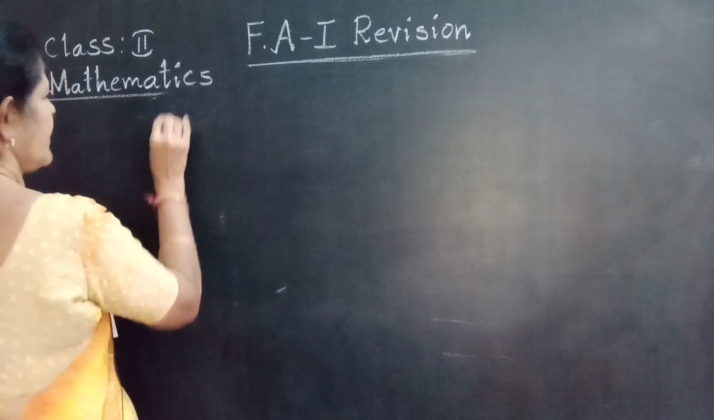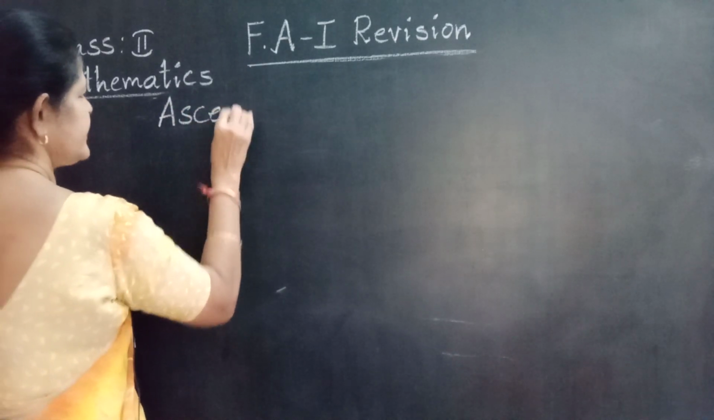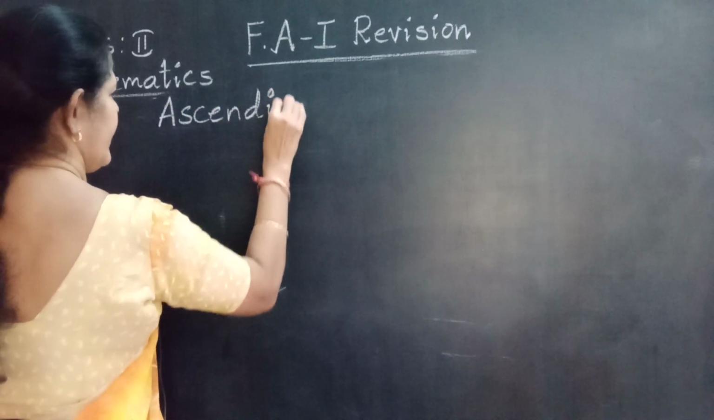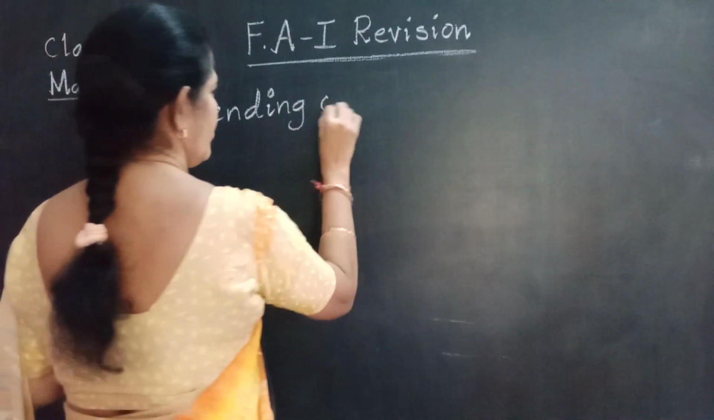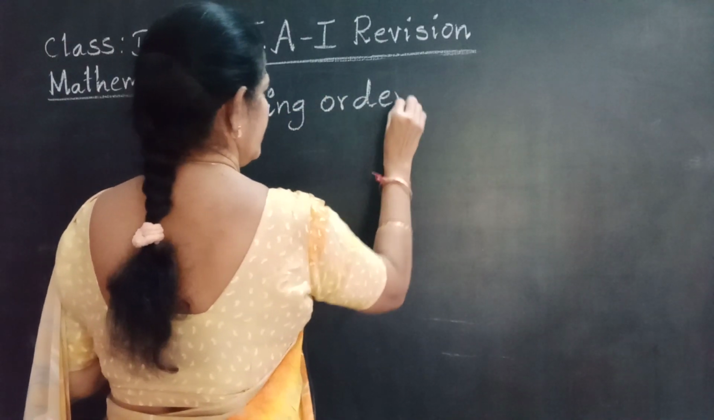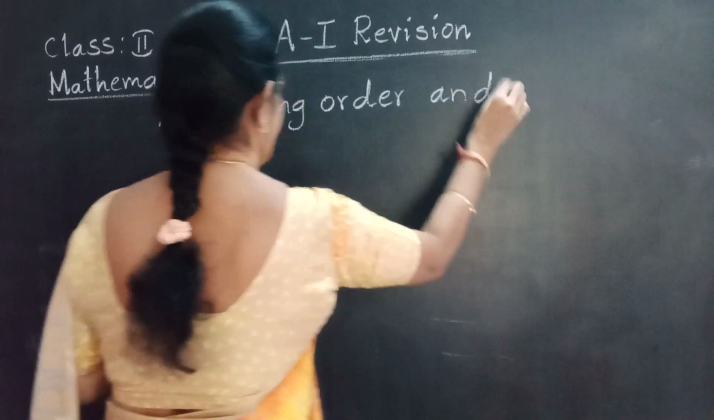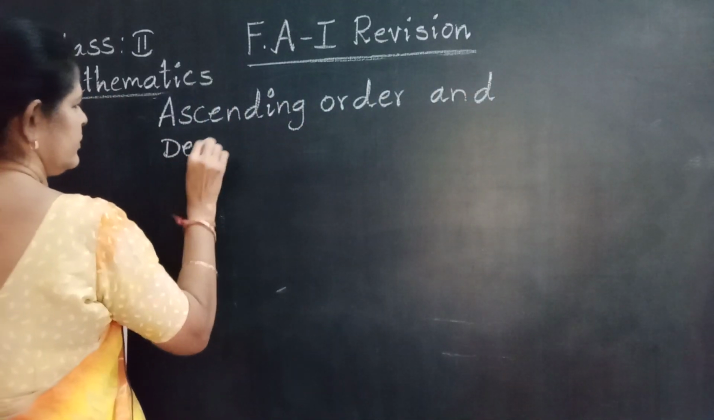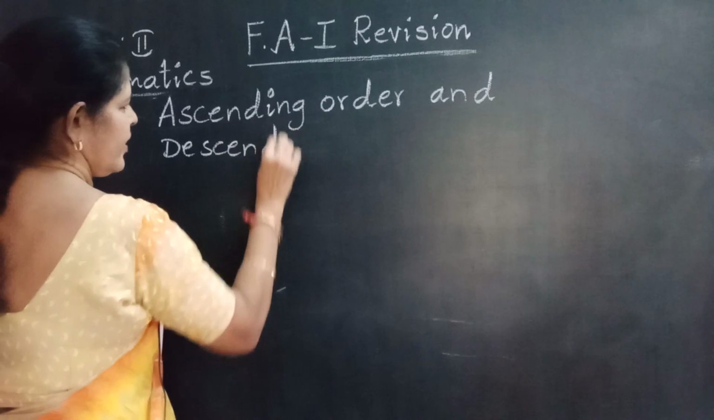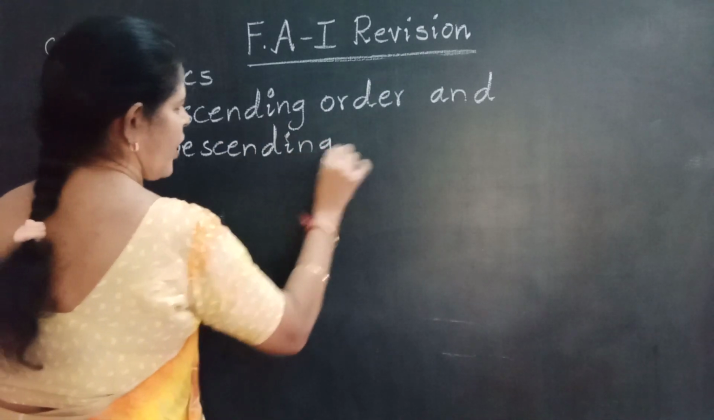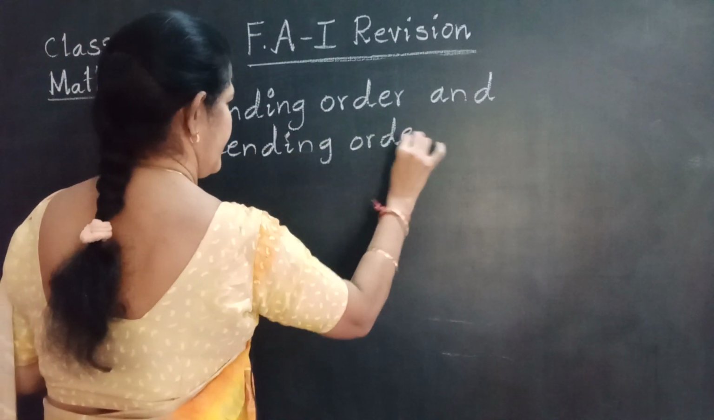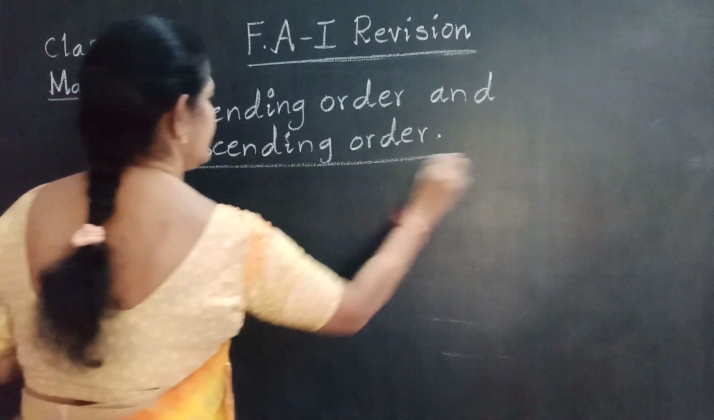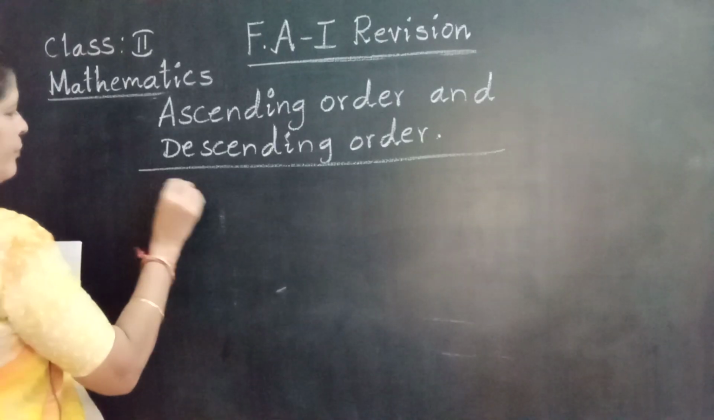Next, ascending order and descending order of the given numbers. Ascending order and descending order. Ascending order, small number to big number. Descending order, big number to small number.